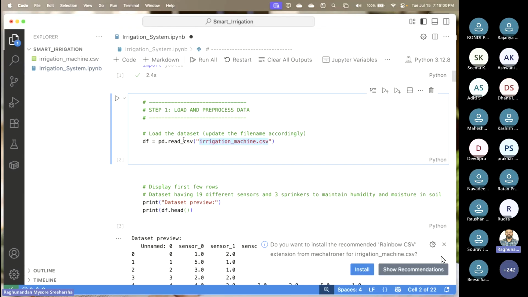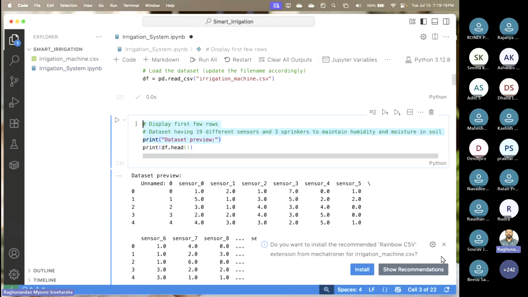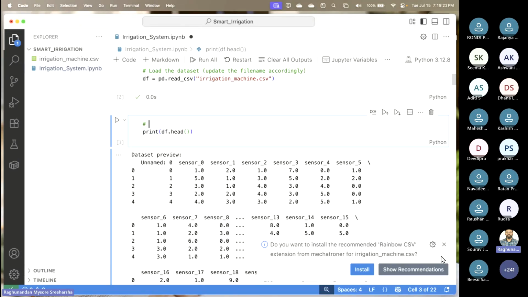And once it reads, it's going to put it into the df here, right? So let me run this. Now it has the entire values which were there, put into this specific variable. Now what we'll try to do here is we want to have the preview of it. So in order to have the preview, I want to have the first 5 rows printed. Since it's at the top, we are going to call it head.